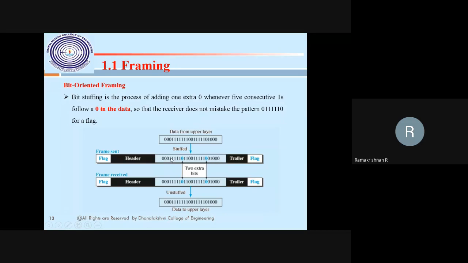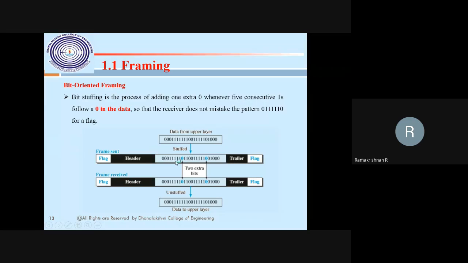Sorry, you see that 0 followed by 5 ones comes in. Then what I have to do: when 5 ones come in, the bit has to be stuffed, because if it is not stuffed, it will be considered as a flag. After stuffing, it goes on with the content, there is no issue. Again you see 1 2 3 4 5 ones come, 0 then 5 ones come, then a bit will be stuffed. Then it goes on, this is what you should understand.